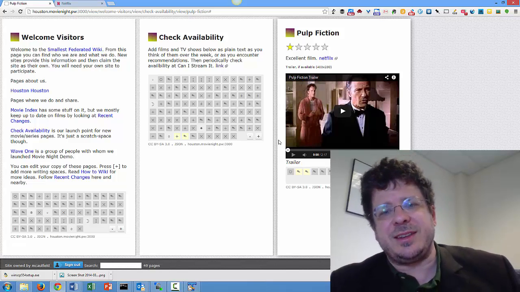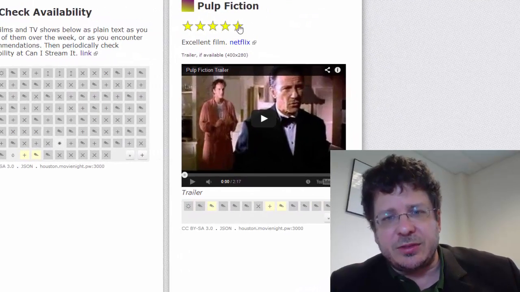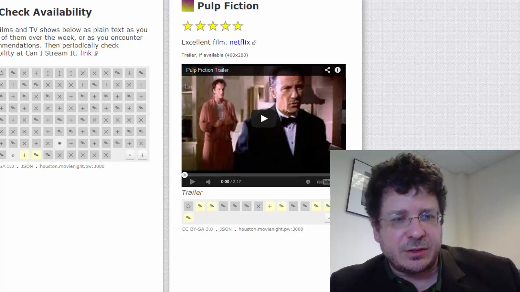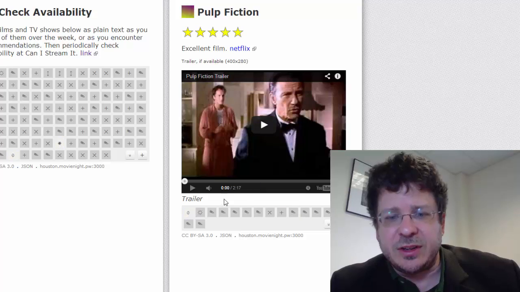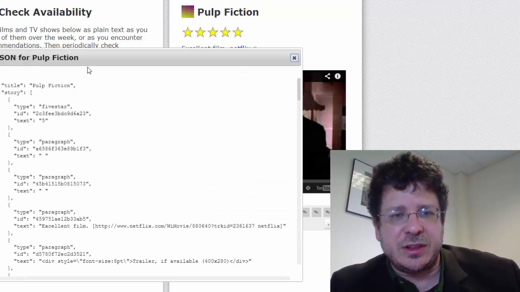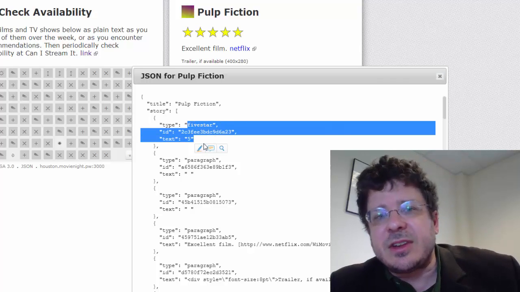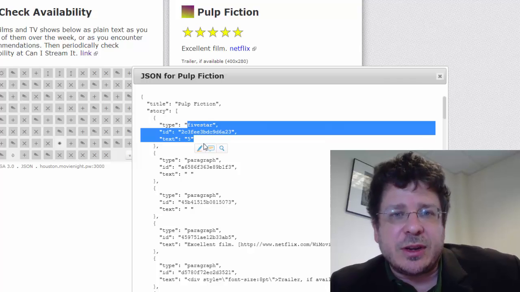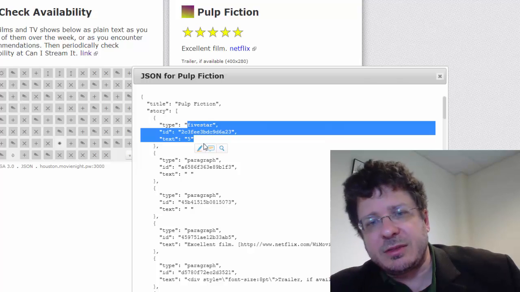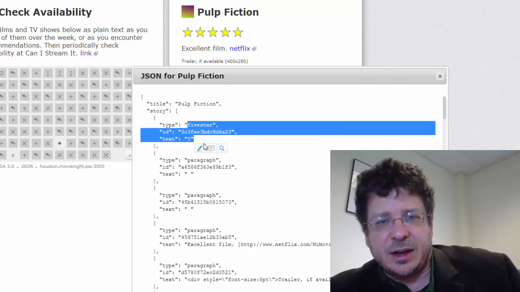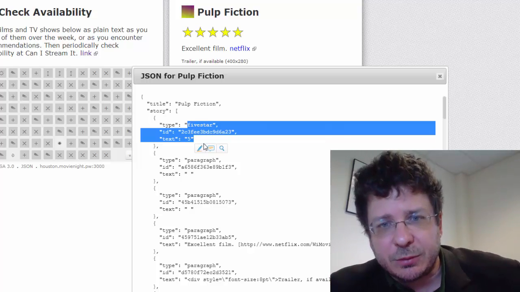And of course, what's happening behind the scenes here is that the JSON involved with this changes and gets sent back to the server. So let's reload the page so we can see the change in the JSON. If we look at the JSON, what we'll see is that the FiveStar plugin here has a value of 5. And this is accessible by anybody that wants to pull this JSON. You can actually make an HTTP call to this JSON. You can make an HTTP call to everybody that's ever rated Pulp Fiction, and you could average their scores and figure out what's the average score in my neighborhood for Pulp Fiction.